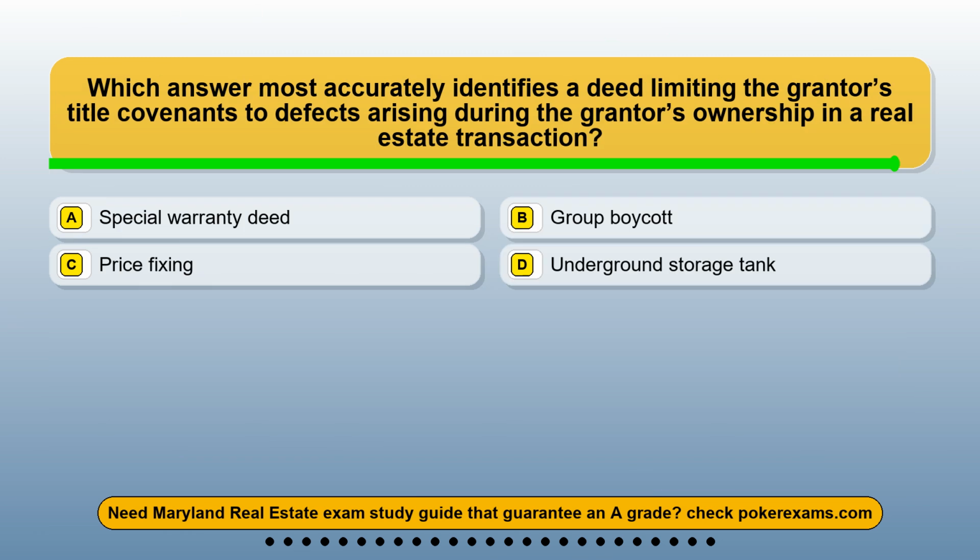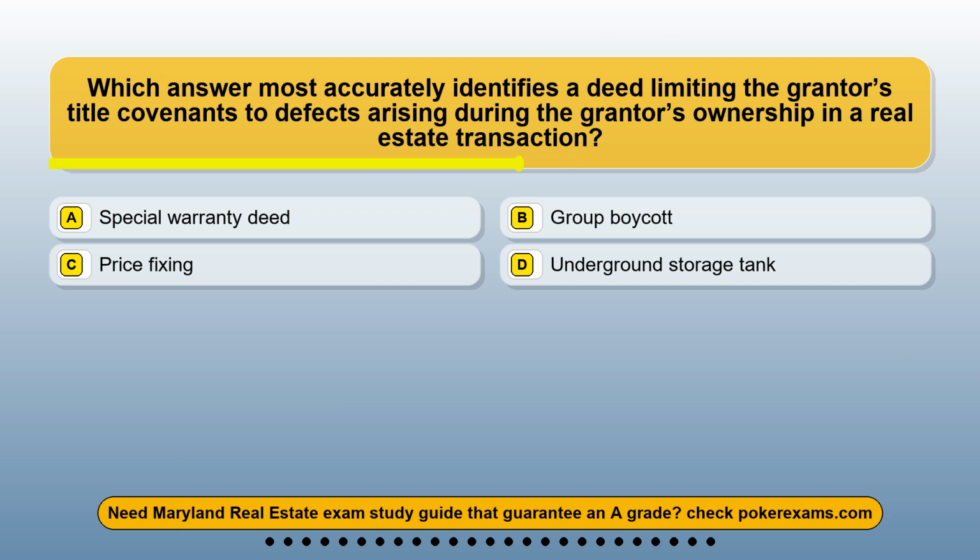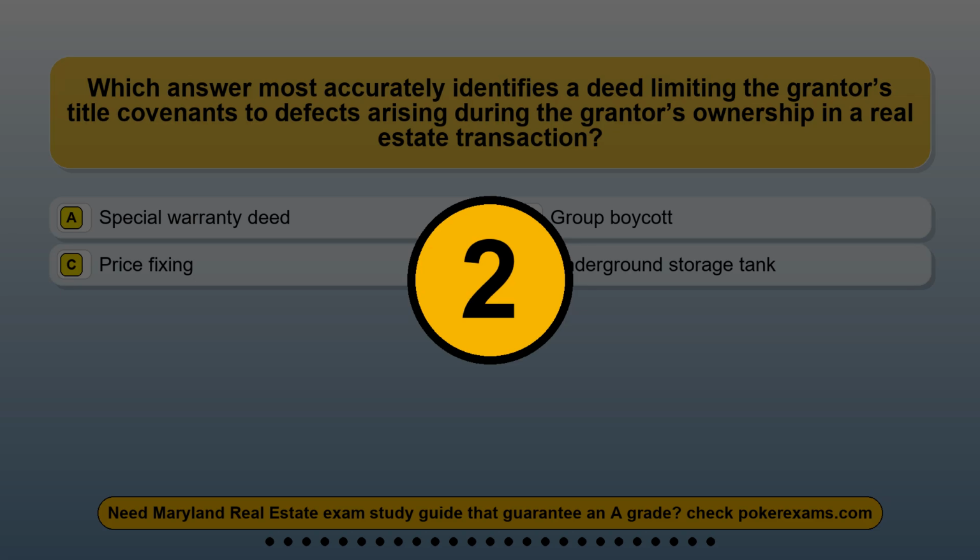Question 23. Which answer most accurately identifies a deed limiting the grantor's title covenants to defects arising during the grantor's ownership in a real estate transaction? Option A, special warranty deed. Option B, group boycott. Option C, price fixing. Option D, underground storage tank.